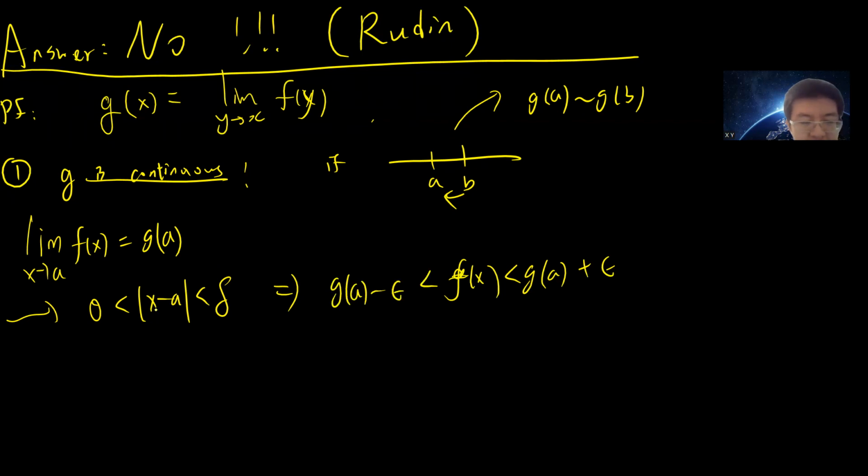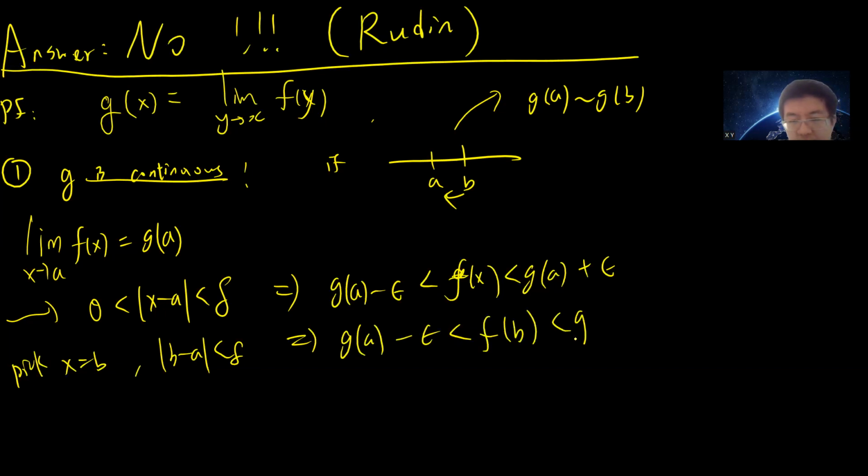Now you can pick x to be very close to a. Let's say you pick x to be b, because b is very close to a. Notice that g of a minus epsilon is less than f of b, which is less than g of a plus epsilon. But notice something: the limit as x goes to b of f of x will become g of b.